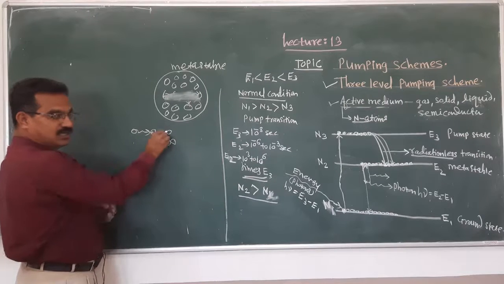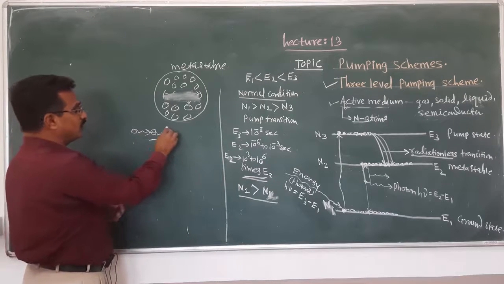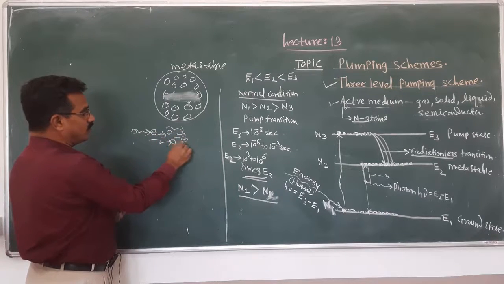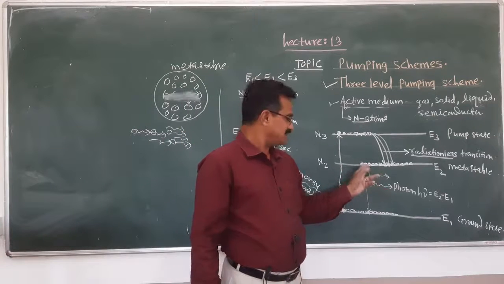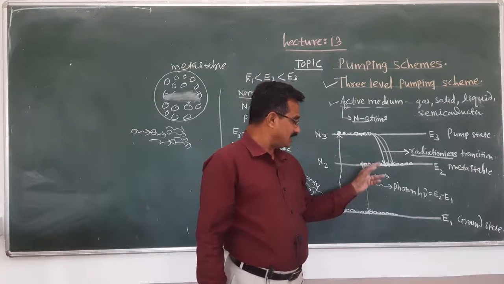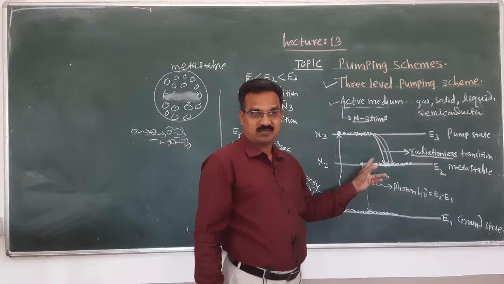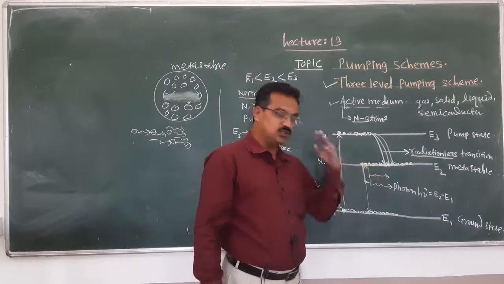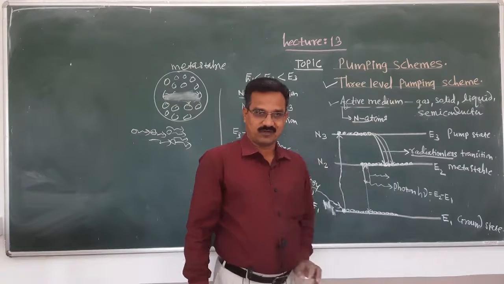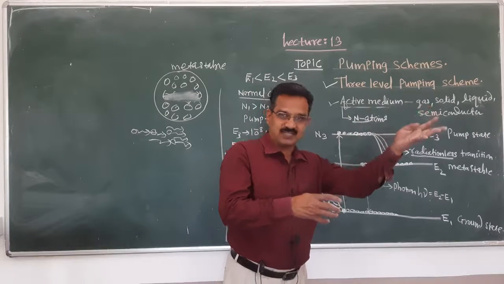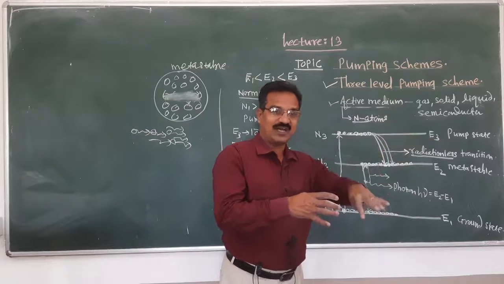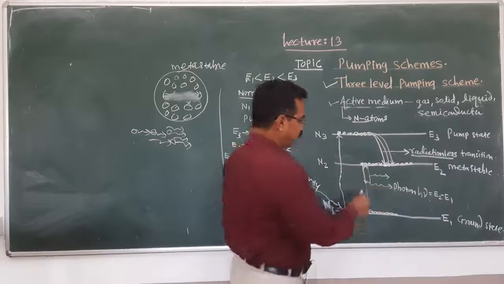These two photons again trigger another two photons, so a total of 4 photons are emitted. These 2 photons interact with another 2 atoms of the metastable state, and these 2 atoms emit 2 photons, total 4 photons. Again these 4 photons stimulate another 4 atoms in the metastable state, giving new 4, total 8 photons.